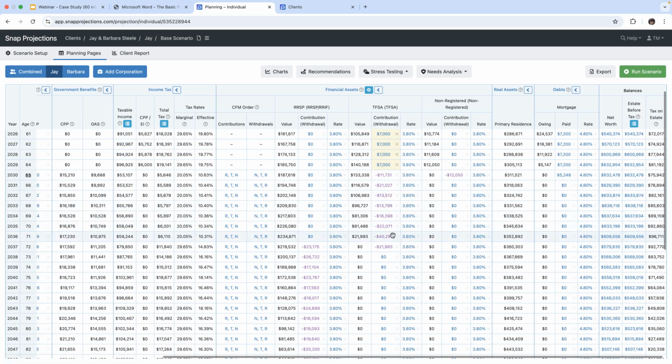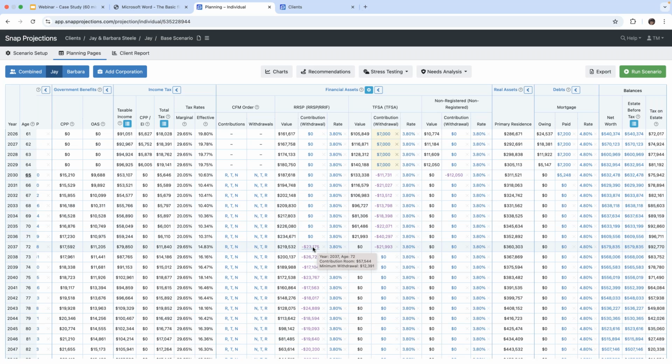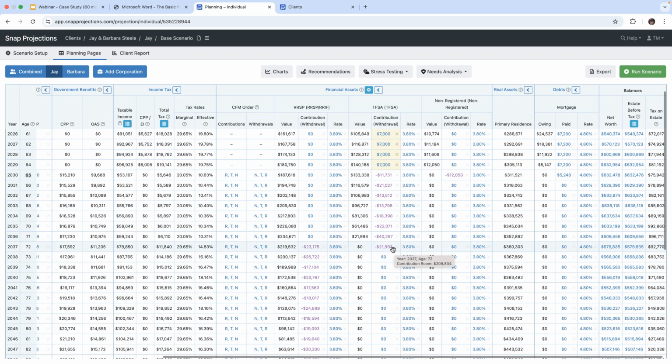Then at age 71, we can see that his RSP has been converted to a RIF. And then by the age of 72, he takes his first minimum RIF payment of $23,175. And then he also takes an additional amount of $21,993 from the tax-free savings account.